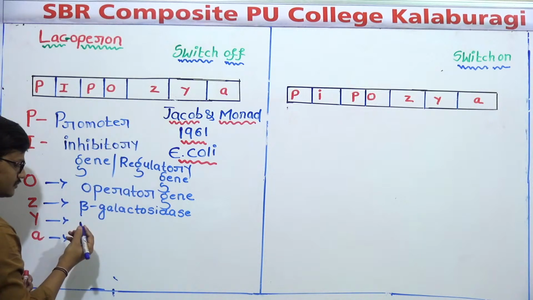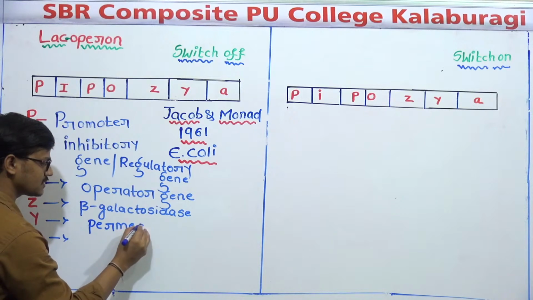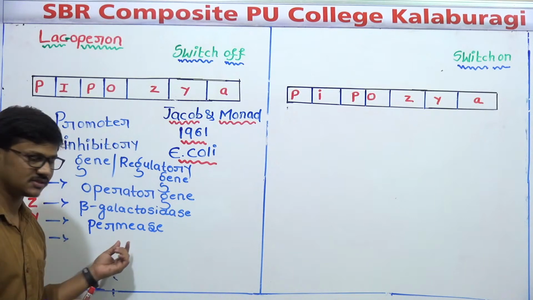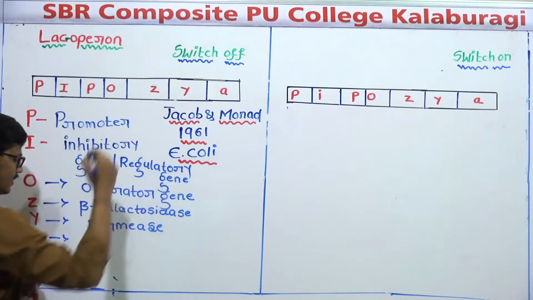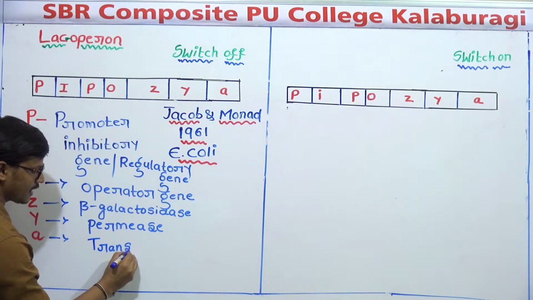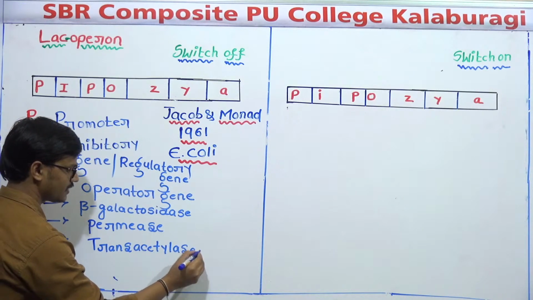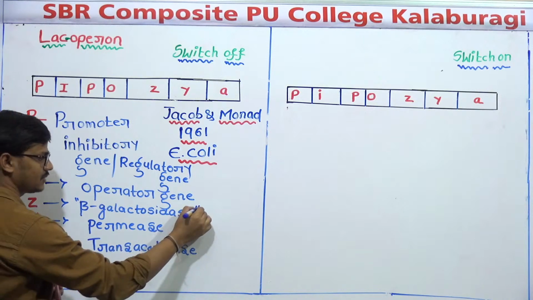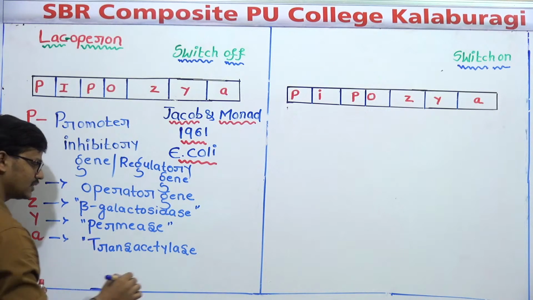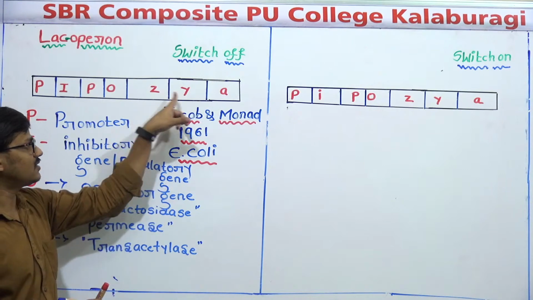The Y gene produces another enzyme, permease. It is the second enzyme, permease. And finally, the A gene produces the trans-acetylase enzyme. Beta-galactosidase, permease, and trans-acetylase are the three enzymes produced by Z, Y, A.